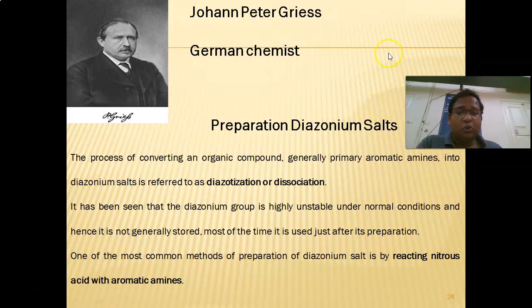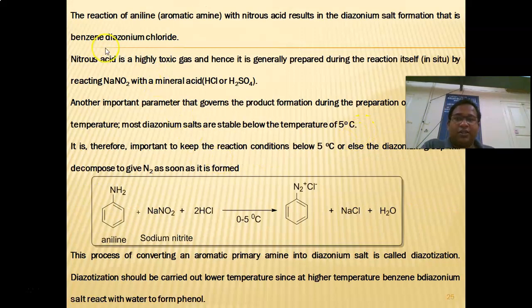So in order to convert the amine into corresponding diazonium salt, you have to maintain the lower temperature from 0 to 5 degree. Okay, so here, when the aniline is treated with the sodium nitrite and the HCl at the lower temperature of 0 to 5 degree, it forms the corresponding benzene diazonium chloride, sodium chloride and the water.